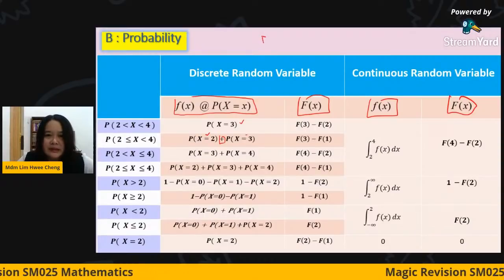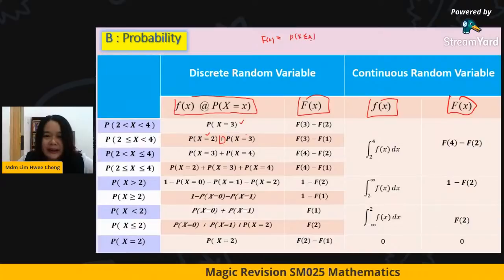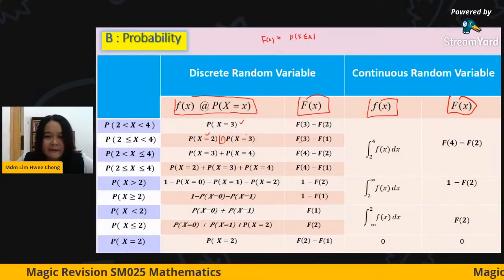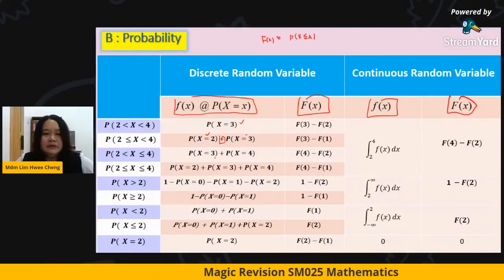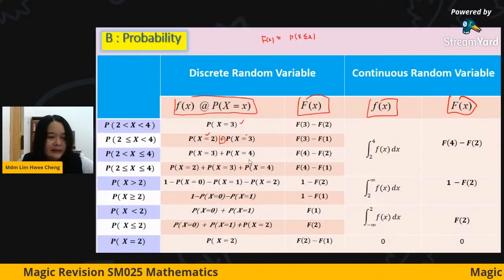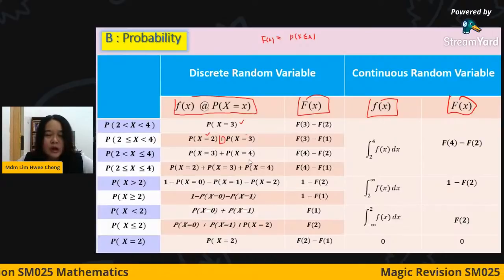Because we know that Fx is the probability that X is less than or equal to x. So it starts from the end, less than or equal. That's why you use F3 minus F1. For greater than 2, less than 4, you have 3 and 4. You may snap this, then later you can go back and go through.